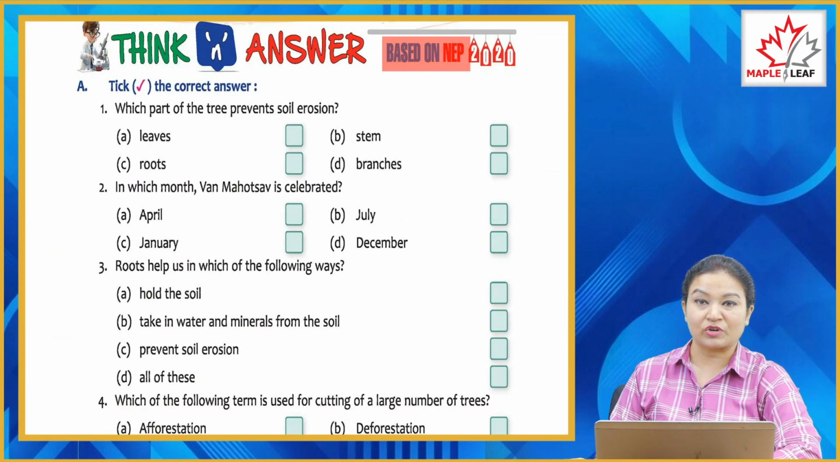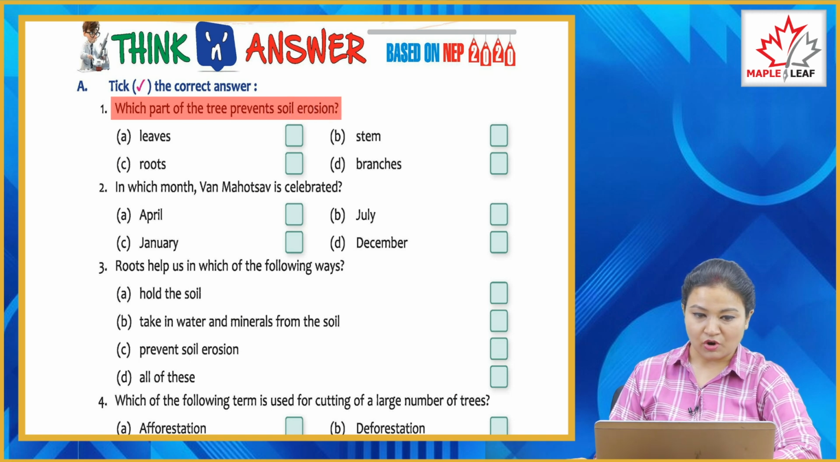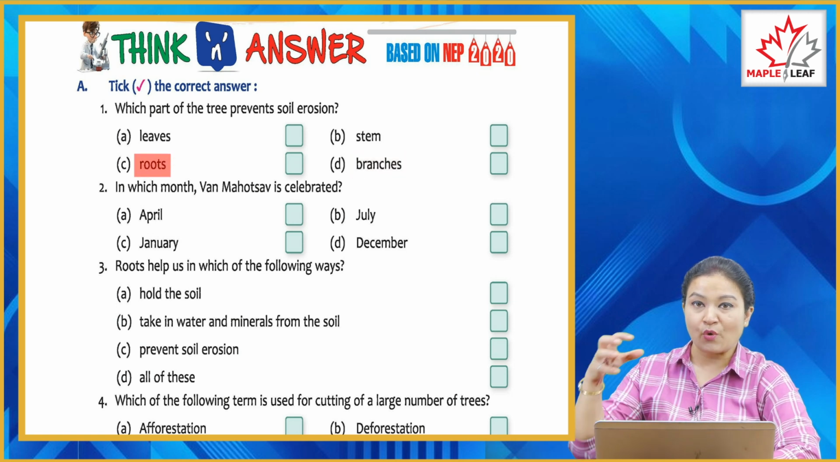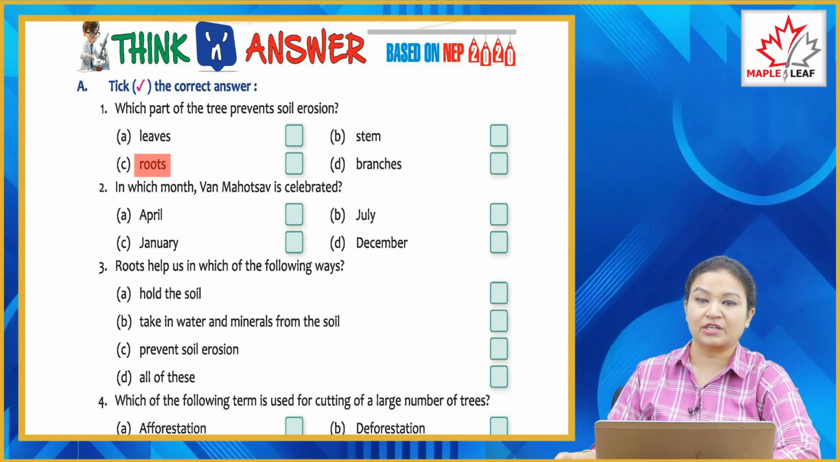Think and answer based on NEP 2020. Choose the correct answer. Which part of a tree prevents soil erosion? Option A, leaves. Option B, stem. Option C, roots. Option D, branches. So the correct answer is roots. They hold the soil and prevent soil erosion.